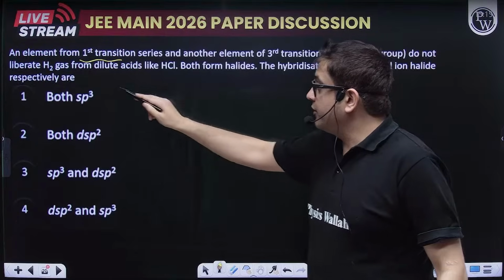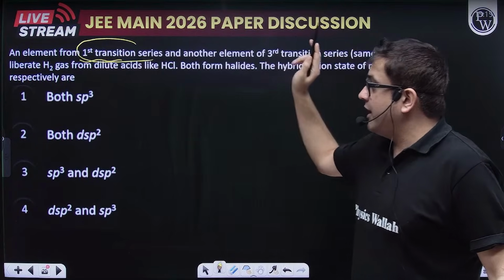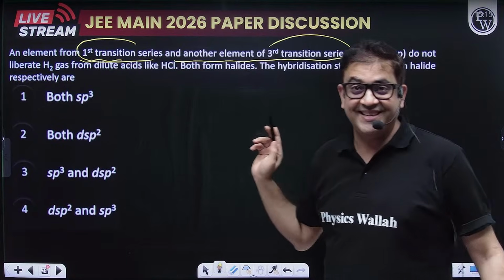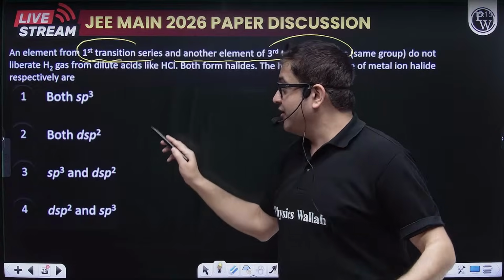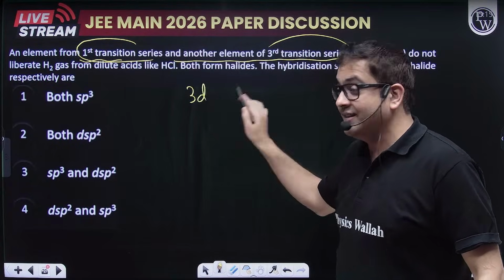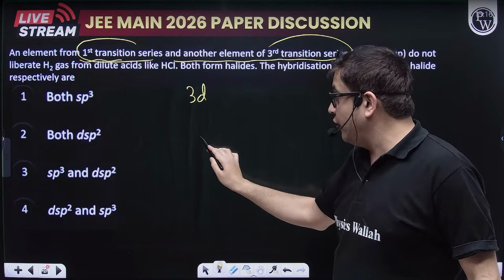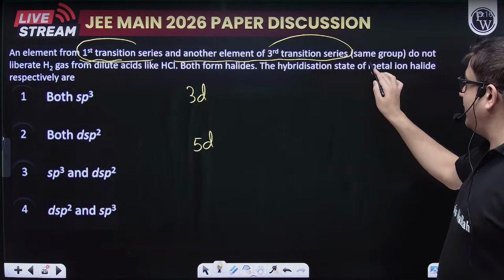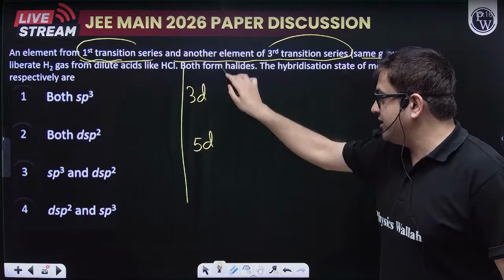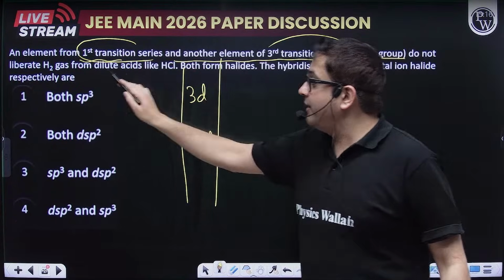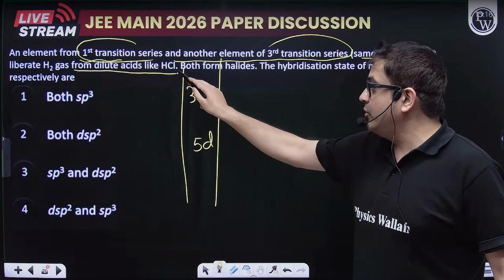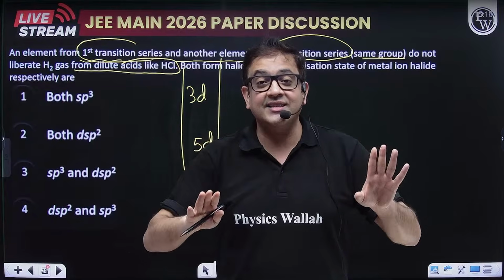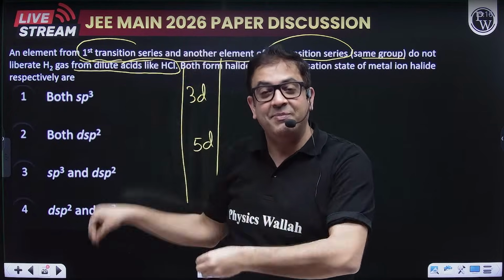The first question says an element from the first transition series and another from the third transition series. First as in 3d, and after that not 4d but 5d. So the first and third transition series elements of the same group do not liberate hydrogen gas from dilute acids like HCl. Now, this is the only catch.